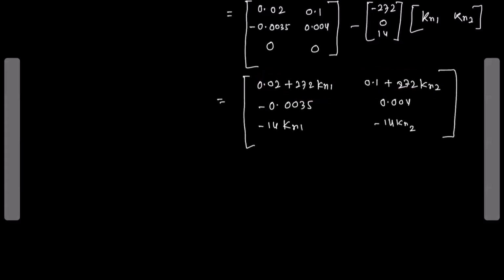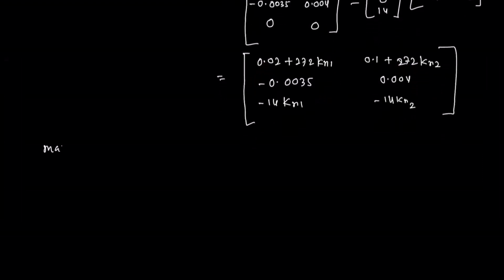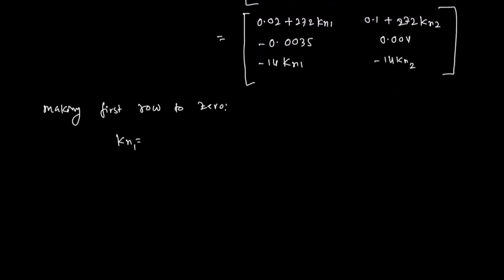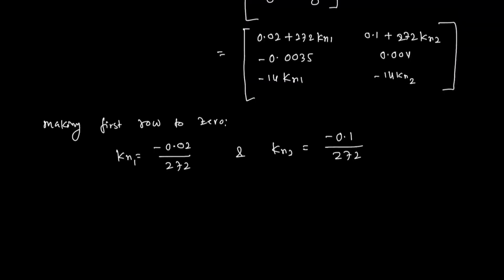Making the first row to 0, we can find Kn1 as minus 0.02 divided by 272 and Kn2 as minus 0.1 divided by 272.